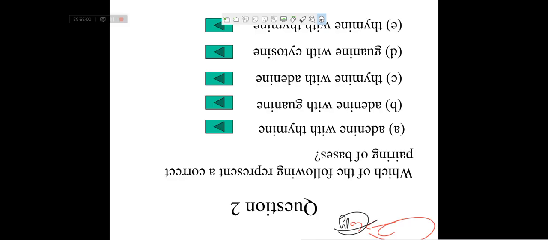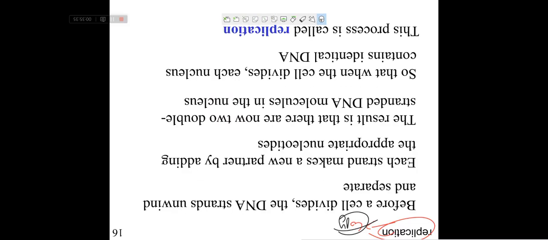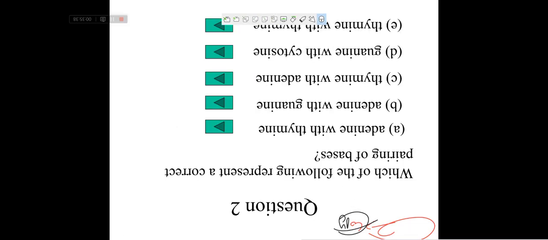Adenine combined with thymine, right? This is correct. Adenine combined with guanine? No. Thymine combined with adenine? No. Guanine combined with cytosine? Right. Thymine combined with thymine? No. So adenine combined with thymine and guanine combined with cytosine is the correct pairing of the bases. Okay.